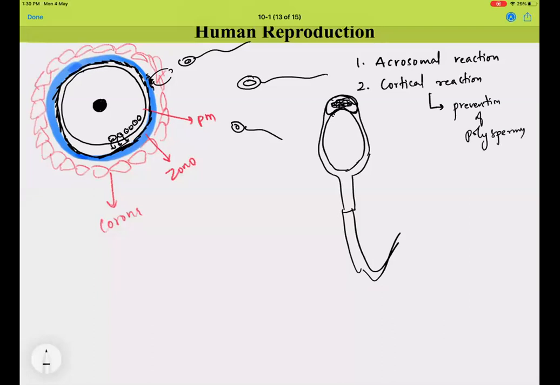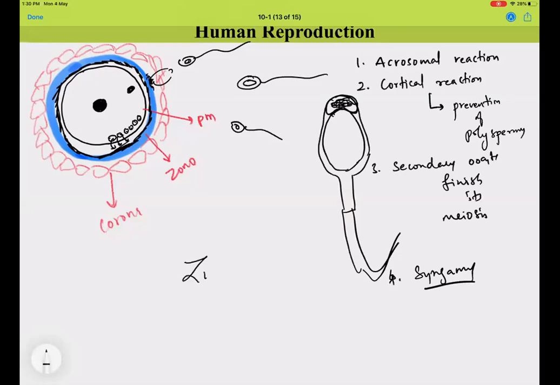So polyspermy is prevented by the cortical reaction, and then the male pronucleus will make its way into the egg, and once that event is over, the secondary oocyte will finish its meiosis. And finally there is syngamy, where the pronucleus of the male and the pronucleus of the female fuse and finally form the diploid zygote. The diploid zygote.